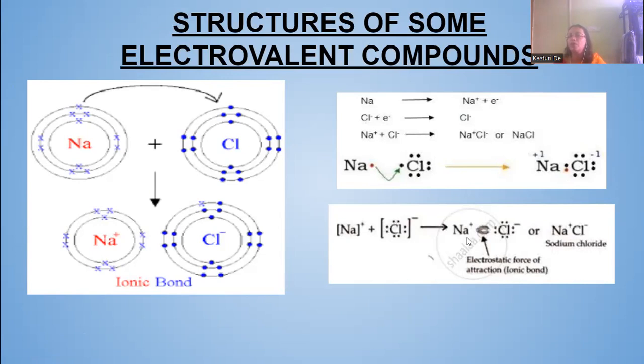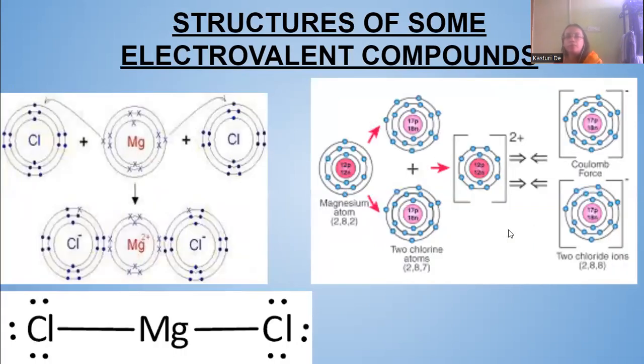This is the electrostatic force of the ionic bond being formed between sodium and chlorine. This is sodium chloride that is formed, an ionic bond, or electrovalent bond. So this is the Lewis dot diagram, and this is the structure that is formed after combination.